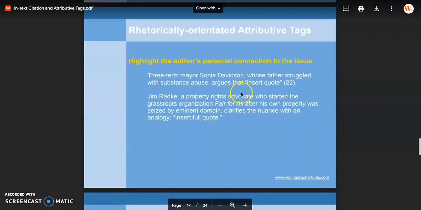Let's look at this next one here. So C level, we just put the author's name and then put the quote. B level, we would say that that person is a three-term mayor and then have the name and then insert the quote. And then A level is going to bring in this last piece here, which is whose father struggled with substance abuse. Now that information tells readers that this quote is going to be about substance abuse. So if we add that piece in there, that's going to bring it up to the A level.